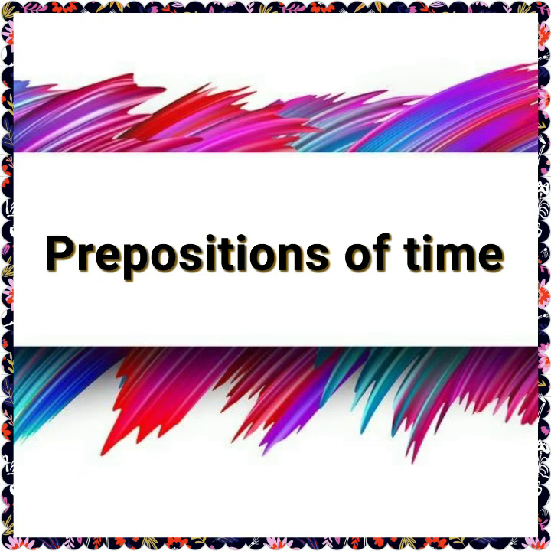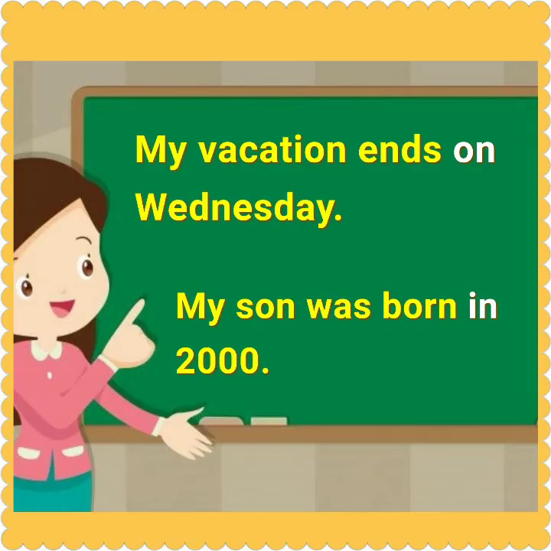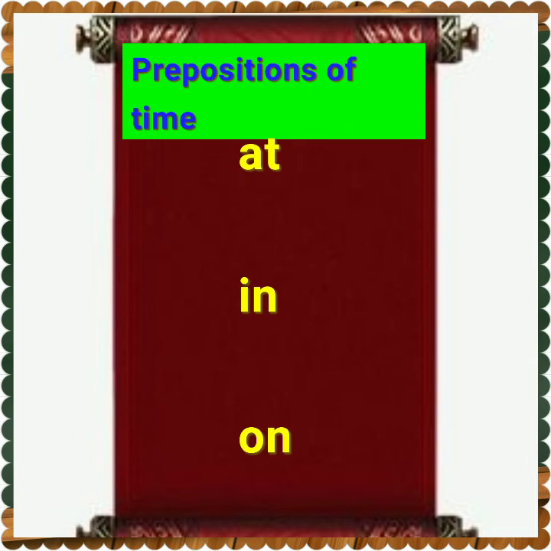Preposition can tell the time when something happened. Prepositions of time are the same words as prepositions of place. However, they are used in a different way. For example, my vacation ends on Wednesday. My son was born in 2000. At, in, and on are the prepositions of time.